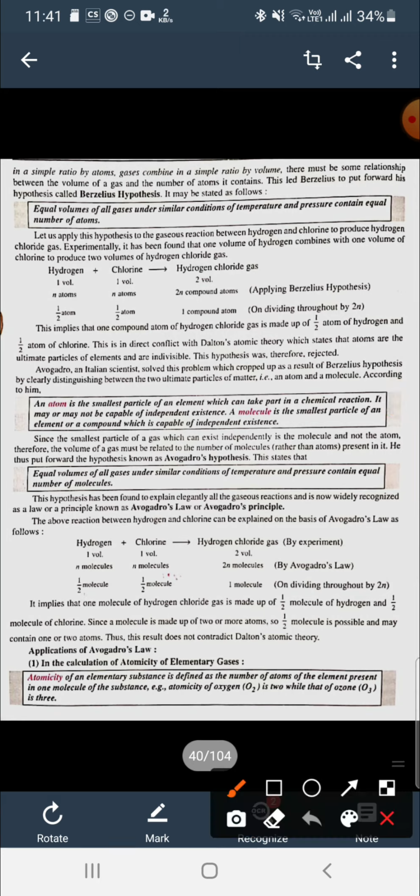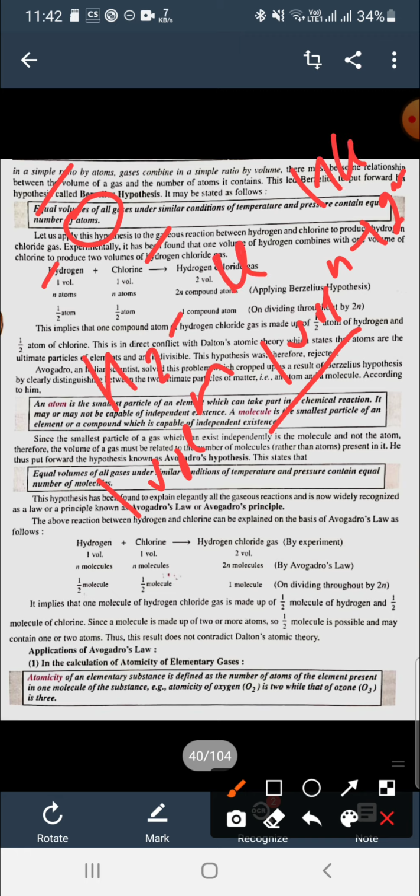But there is a limitation of Berzelius, that he tells us equal numbers of atoms are there. Take the example of hydrogen and chlorine. As you know, one volume of hydrogen combines with one volume of chlorine to form 2 volumes of HCl, that is hydrogen chloride. Suppose n atoms of hydrogen are combining with n atoms of chlorine to form how many atoms? 2n atoms.